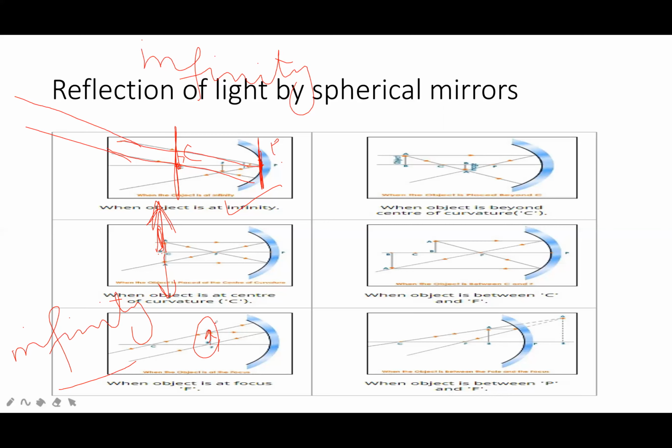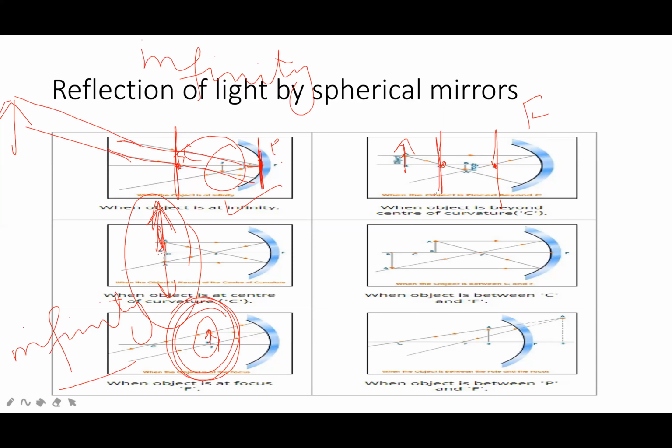Now, if the object is at infinity, the image will be small. If the object is at the center of curvature, the image will be equal to the object size. If the object is at the focus point, the image will be at infinity and larger in size. If this is the center of curvature and this is the focus point, and the object is lying beyond the center of curvature, the image will be between the focus point and center of curvature.